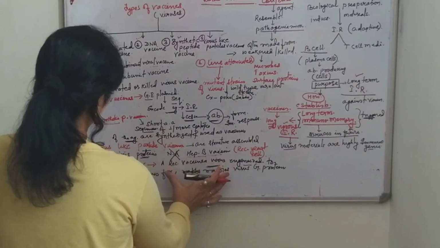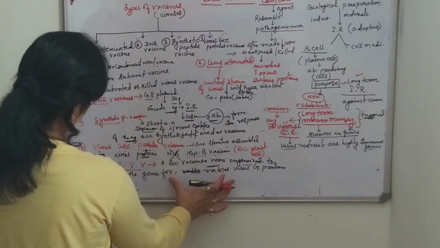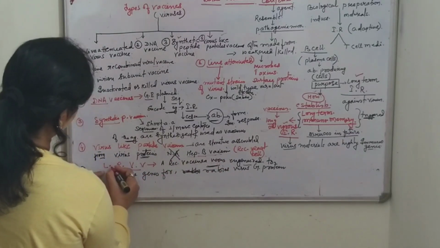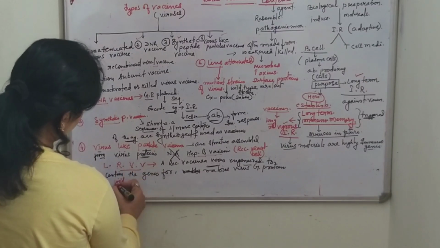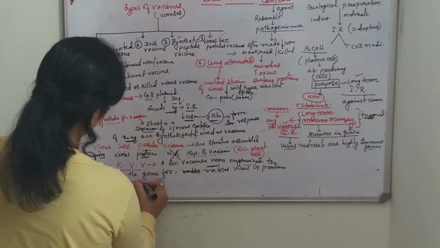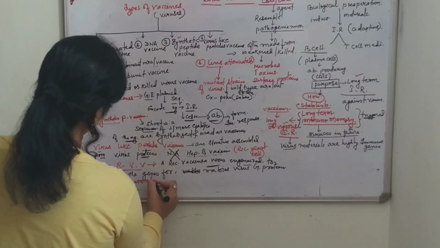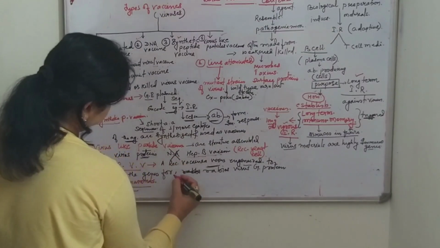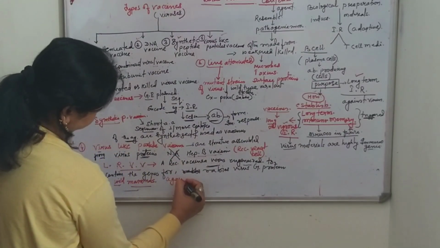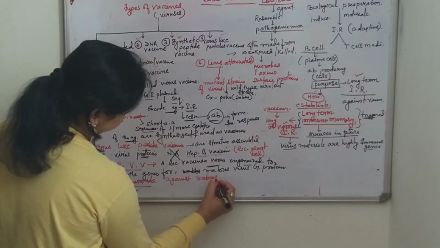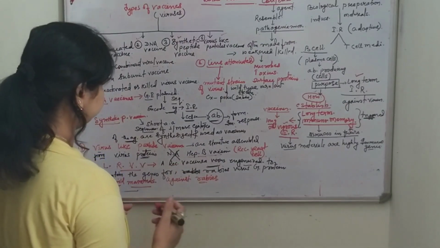These live recombinant viral vaccines are used to vaccinate wild mammals against rabies disease.